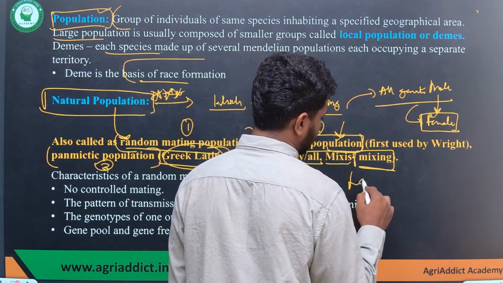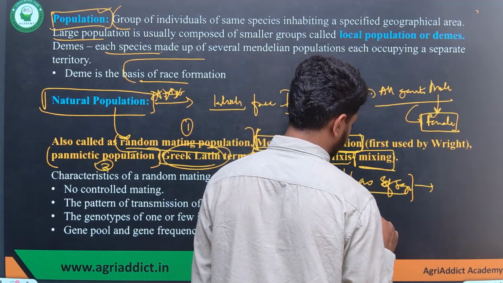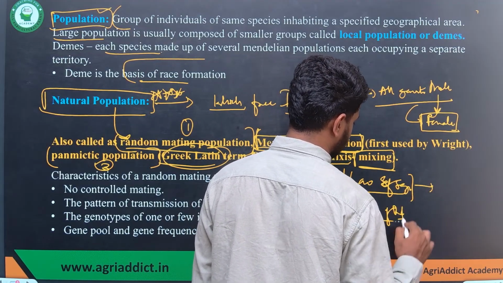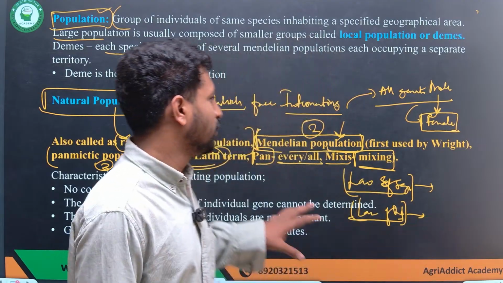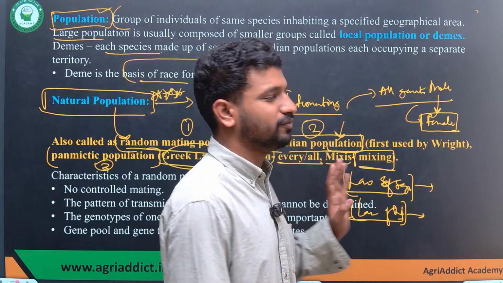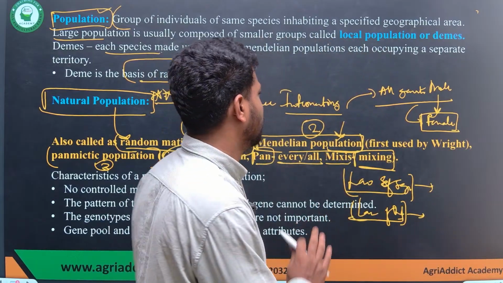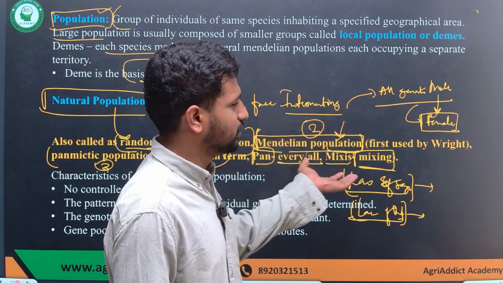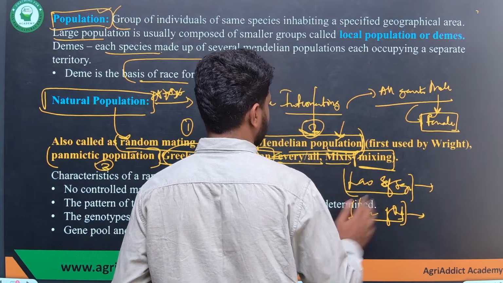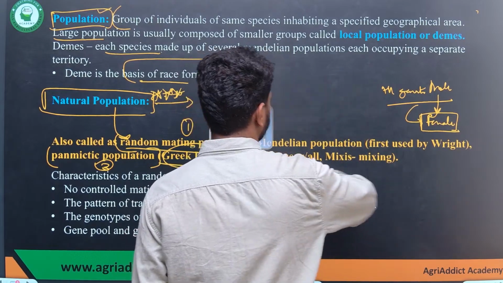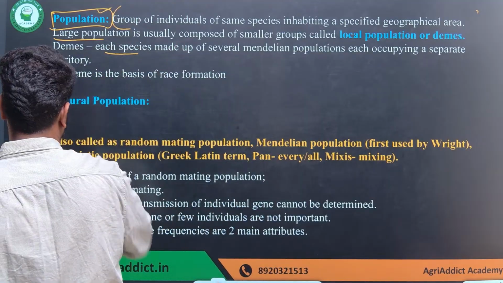Similarly to what we study in the law of segregation, where alleles segregate independently, and the law of independent assortment, where there is no influence of one gene on the other, in this population there is no influence of any factors. They can freely intermate with each other, and every male individual has a chance to fuse with the female, which is a similar characteristic of the Mendelian population. That's why it is also called the Mendelian population, and the term was used for the first time by Wright.